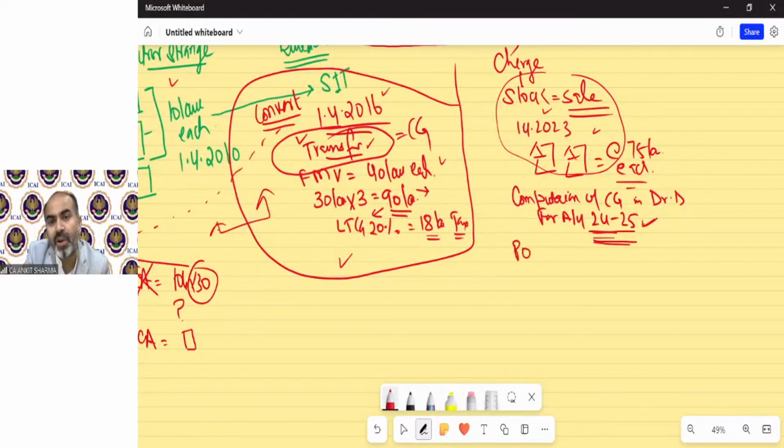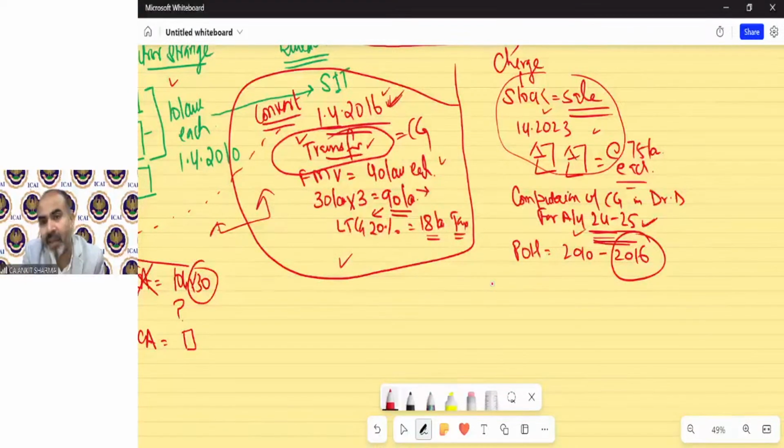If we talk about the period of holding, we will take from 2010 to 2016, not 23, because this has been converted into stock. We need to take the year till which it was a capital asset. So this will be my transfer year, and that year will be 2016. Students generally write 2023 in a hurry. So I advise you, once you write down the assessment year, forget about this. You have to solve all the provisions only till this date under the capital gain provision.